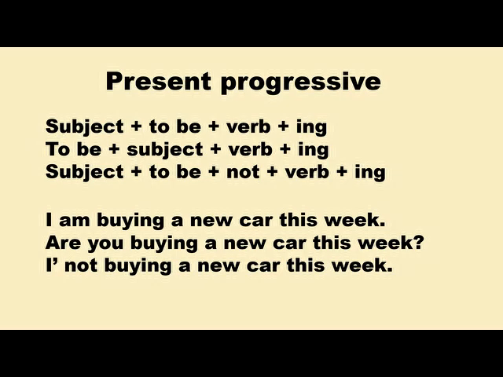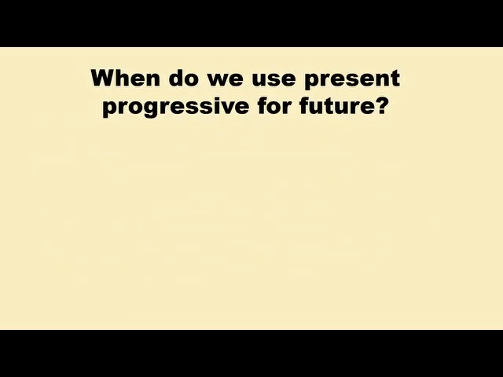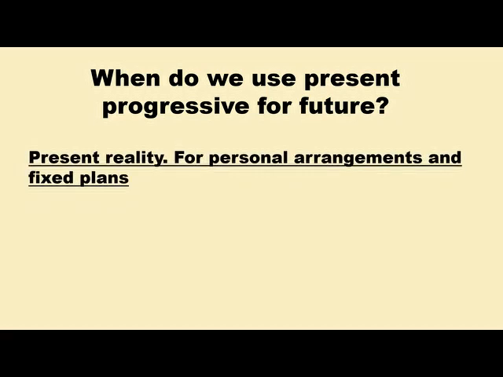For example, I'm buying a new car this week. Are you buying a new car this week? I'm not buying a new car this week. When do we use present progressive for future? We use the present progressive for future actions and events that have some present reality. It is most common in discussions of personal arrangements and fixed plans when the time and place have been decided.